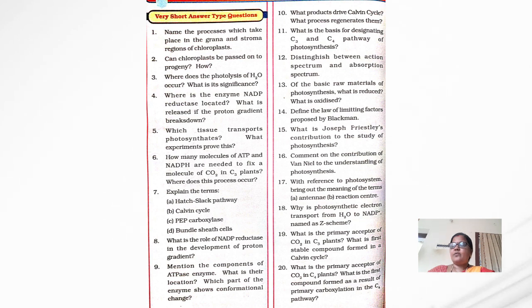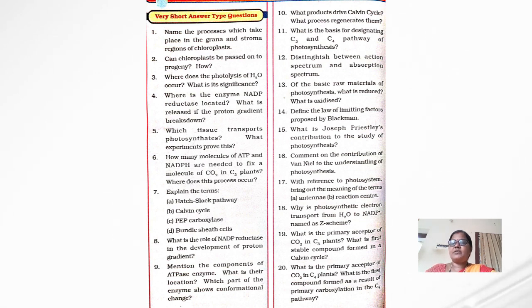19th question, what is the primary acceptor of carbon dioxide in C3 plants? And what is the first stable compound formed in the Calvin cycle? And next question, what is the primary acceptor of carbon dioxide in C4 plants? And what is the first compound formed as a result of primary carboxylation in the C4 pathway? So these are the questions which come from this chapter, photosynthesis in higher plants.